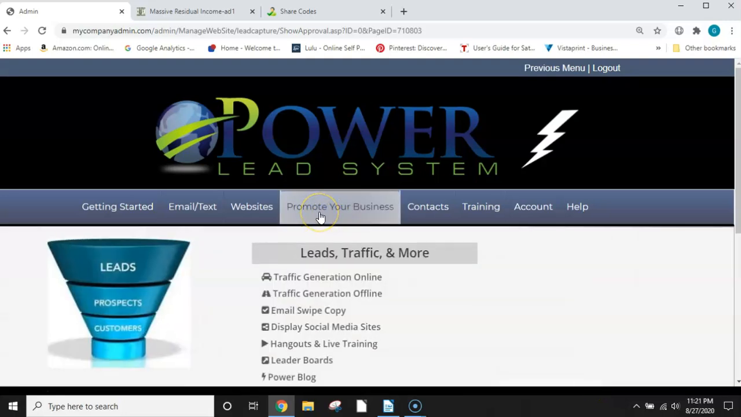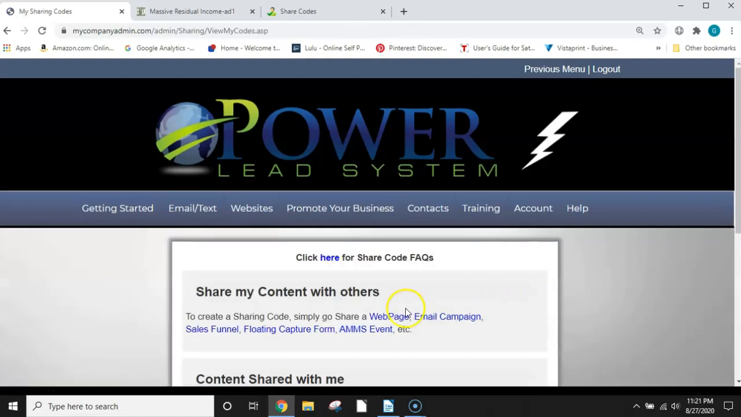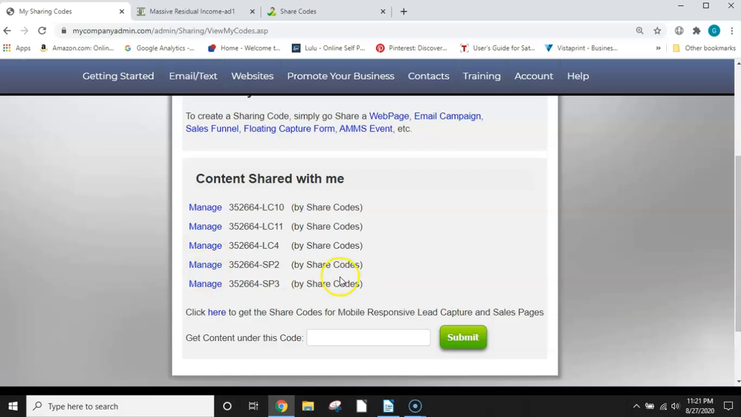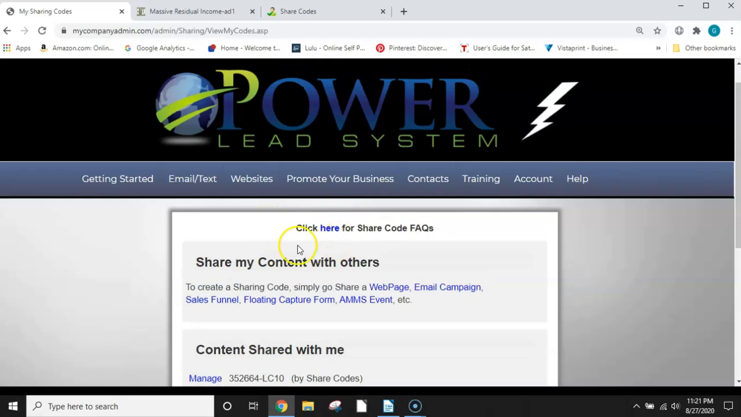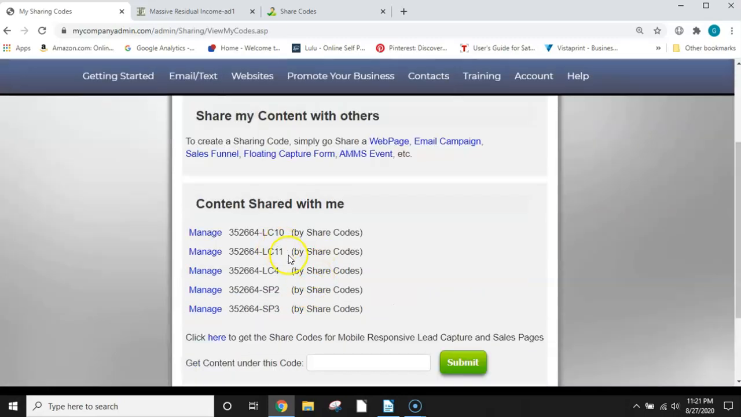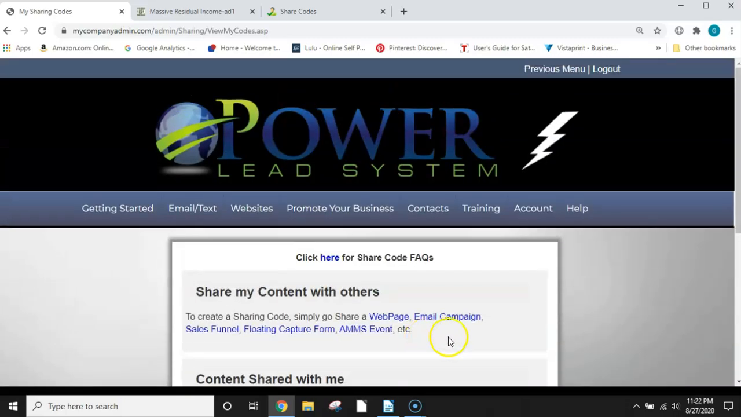And to find the share codes, your list of share codes, you're going to go to websites and you're going to go to my share codes. And it'll have the list of all your share codes. And these are all mine right here so far. So that's where your share codes will show up. You can share these with your downline if they like your funnels. You can share these codes with them. They can just put it in their back office and they will be able to use the funnel that I just made. So that's about it for the training of how to make a funnel.